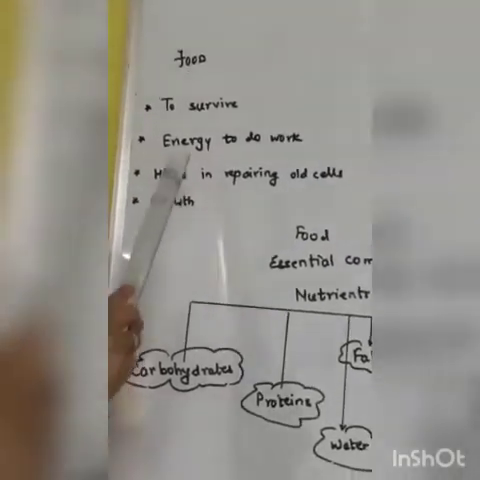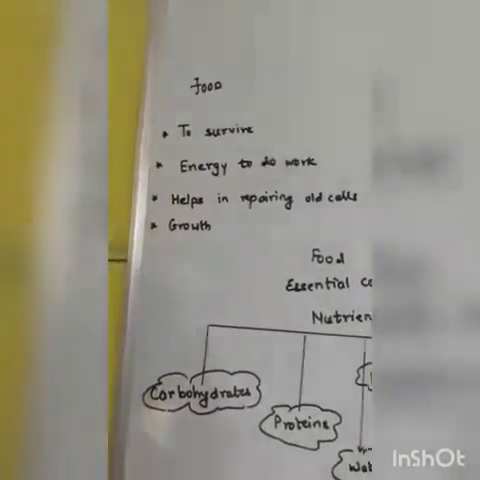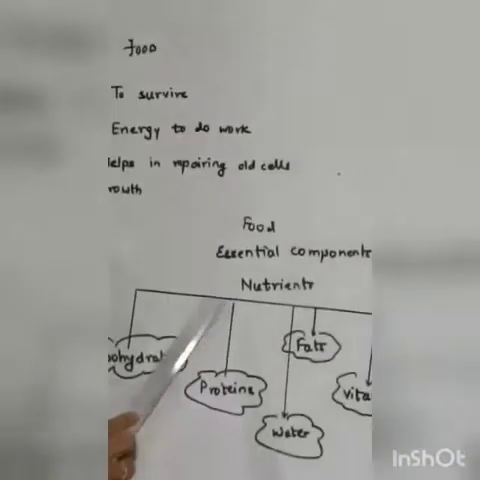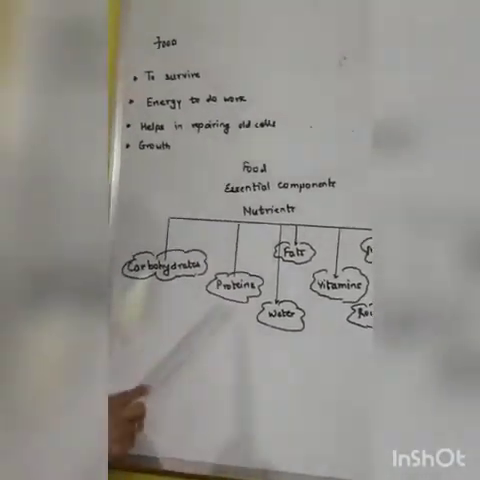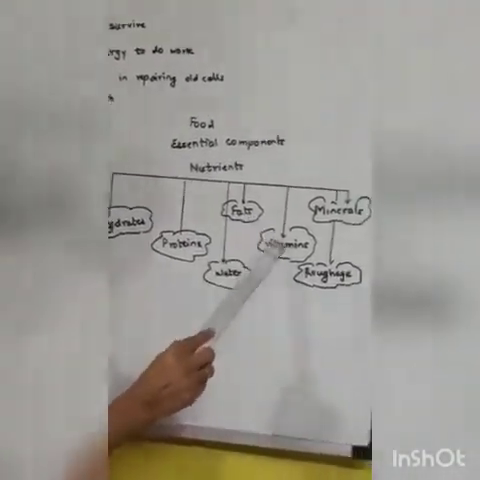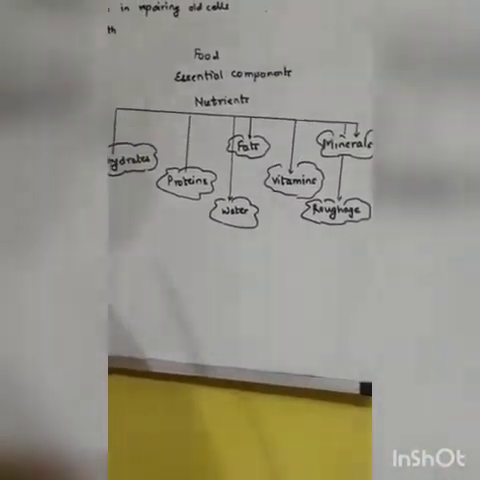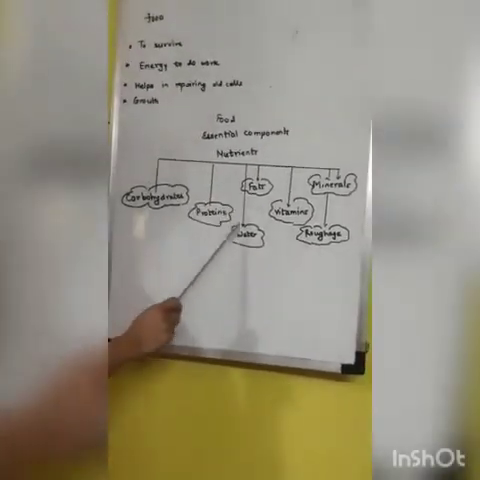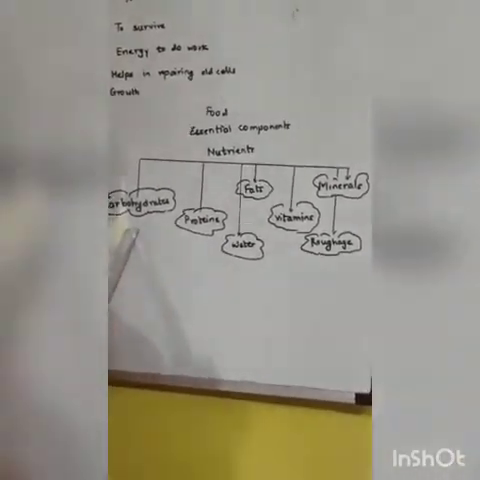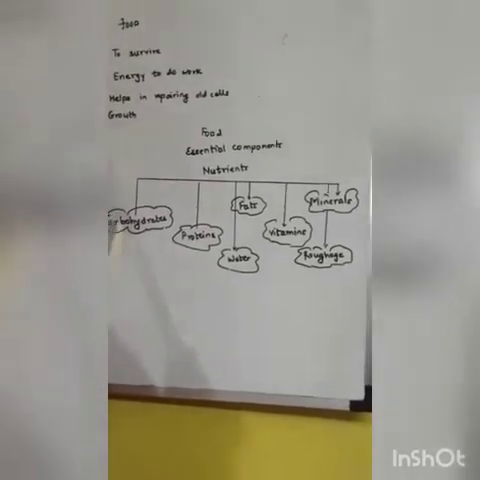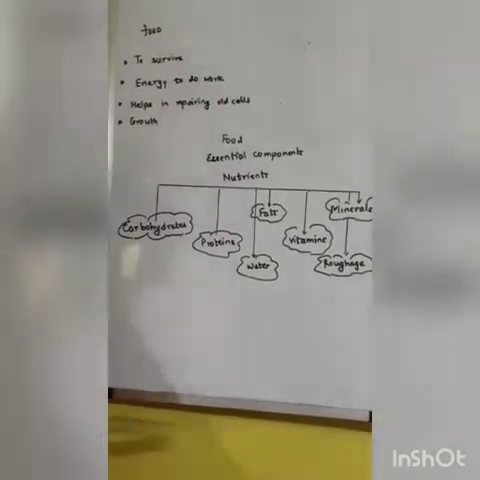Now, when we look at food, we look at food as a whole. But basically, food is made up of some essential components. All those important components are known as nutrients. So, which are those essential components? You can see here it is carbohydrates, proteins, fats, vitamins, minerals, water, and roughage. And now we are going to see each one of them in detail, that is, what are the sources and what are their functions.